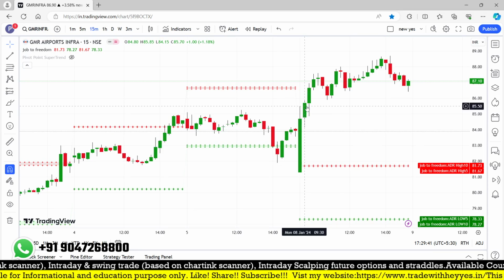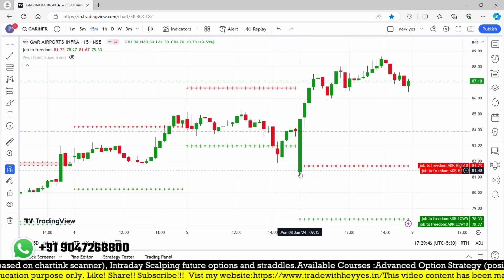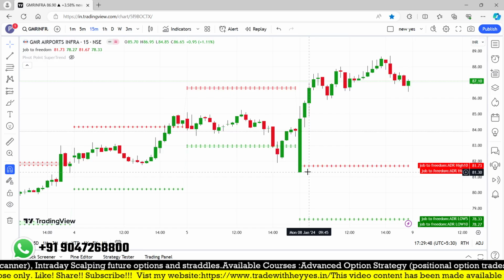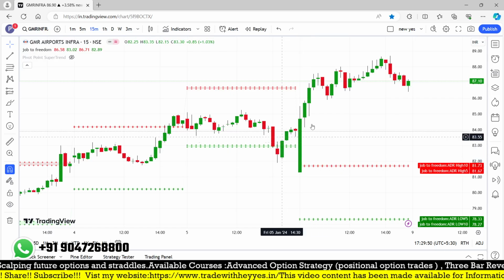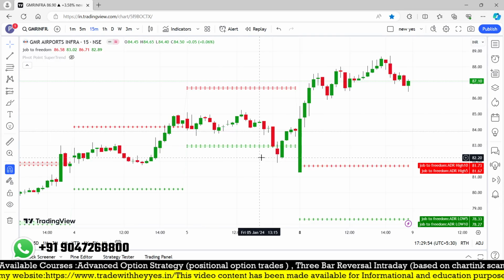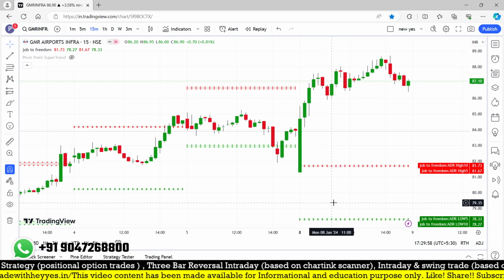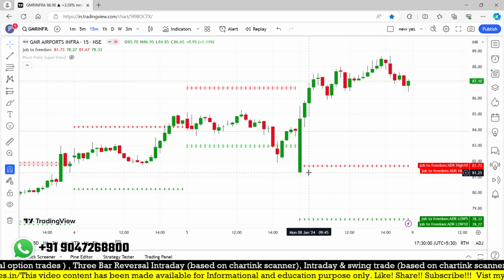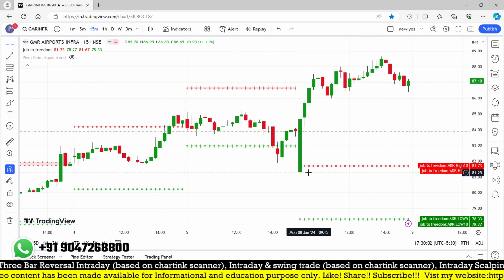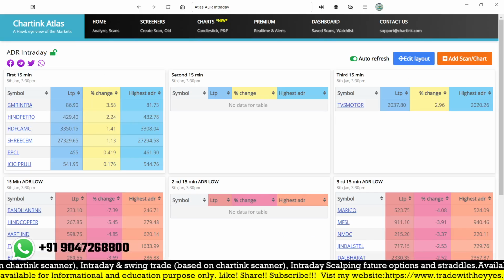If you are trying for a trade after that high is broken, where do you keep the stop loss? It is a big stop loss if you keep it there, so you need to understand that, or use other methods to reduce the stop. Even if you take the lower ADR, it is around 81.7 and the low is around 81.25, so maybe 4 rupees of risk. It is a high-risk trade, so maybe we can avoid it. We don't want to take such a big risk.